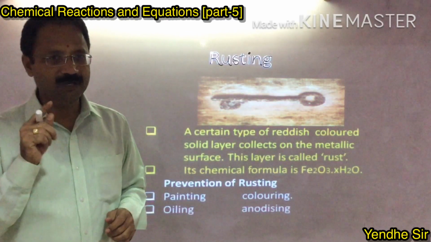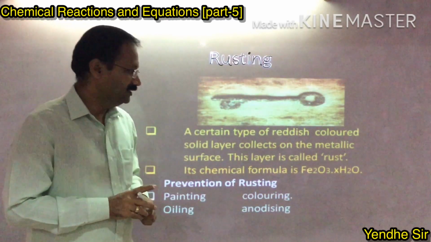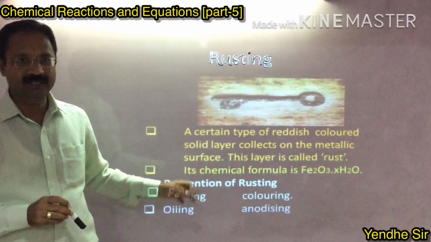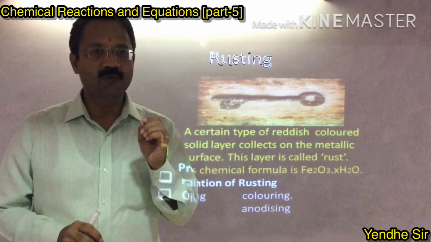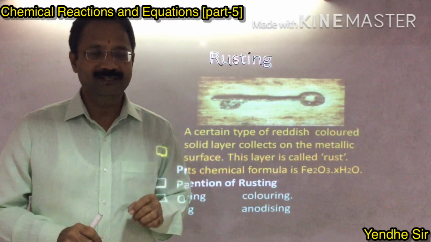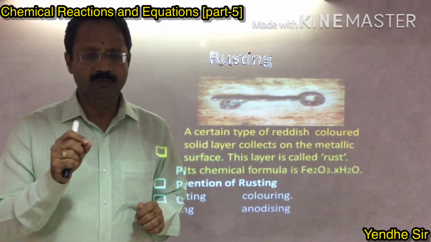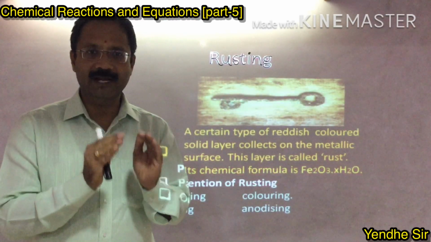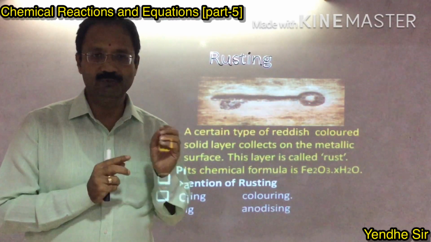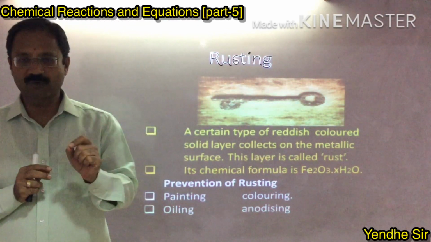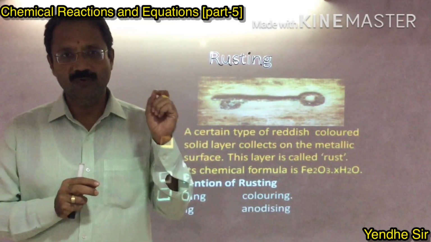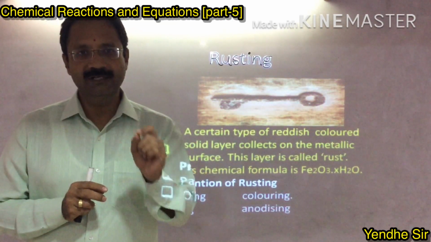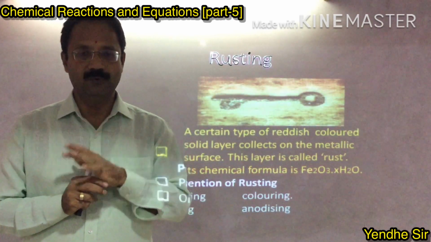Do you know the formula for the rust? Yes, the formula for this one is Fe2O3.XH2O. What is X? X is nothing but the number of molecules of water. So you have to write it. The rusting formula is Fe2O3.XH2O.